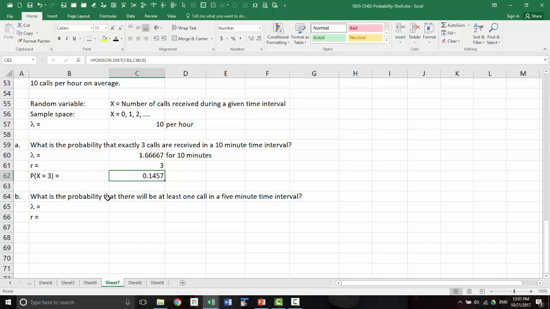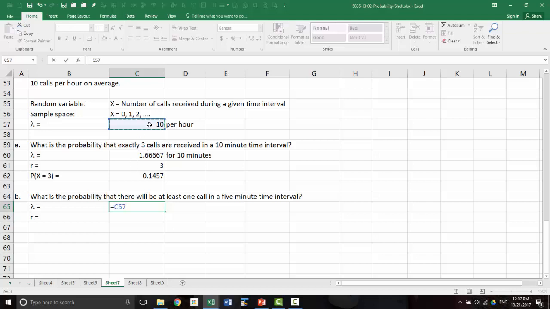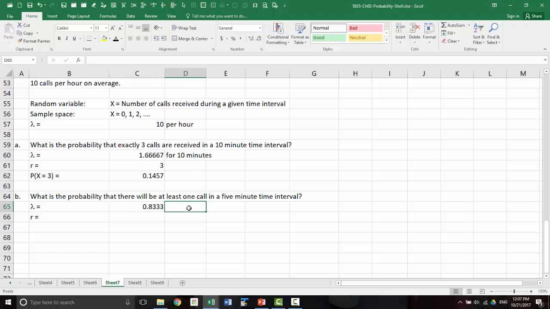Okay, next question, what is the probability that there will be at least one call in 5 minutes? So now lambda is, this is for 10 minutes. So we can take that and divide by 2. That will give you lambda for 5 minutes. Or we can take that, and there are 12 5-minute intervals, so divide by 12 will give you lambda for 5 minutes.